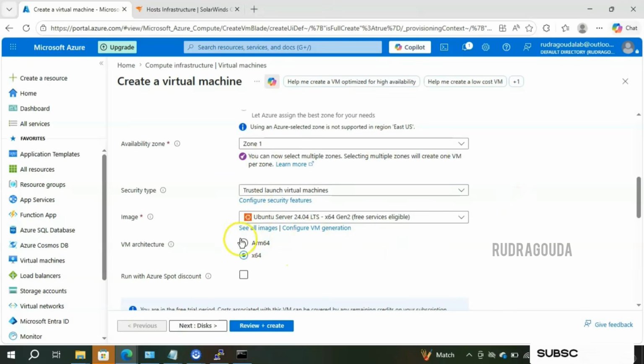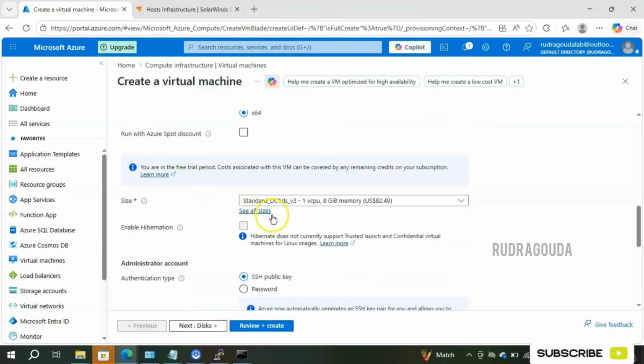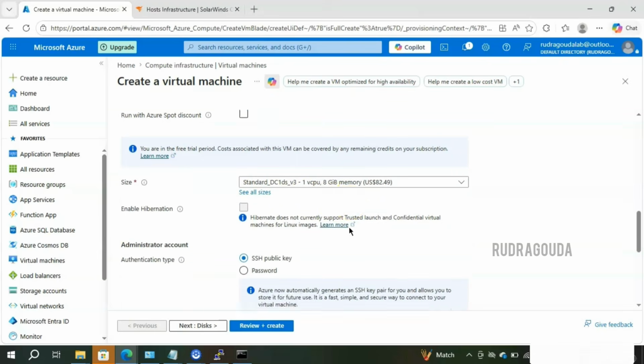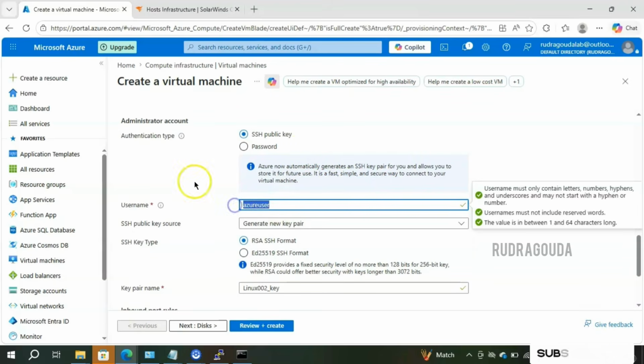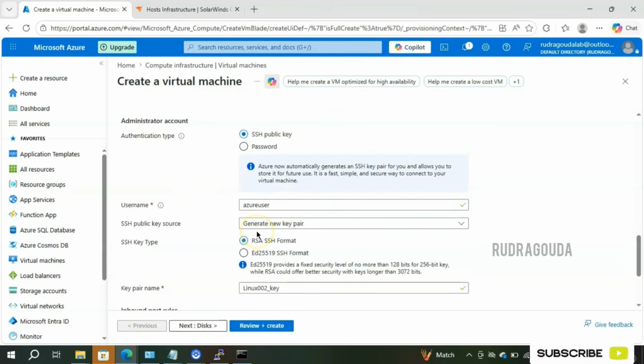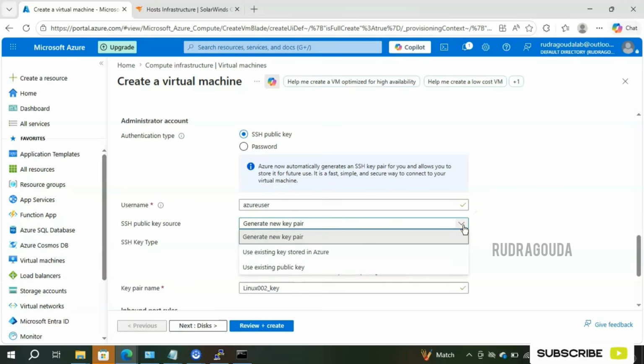So then I will not touch any of this information. I will leave it as it is. So I will take use of the image called Ubuntu Server 24.2.0, right? And size I have taken as one virtual CPU and 8 gigabytes of memory. Okay, so everything is good here. Username I have given as azureuser. And if you want to create a new key pair, just go for generate a new key pair. Or else if you want to use an existing one, then go for use existing key stored in Azure or use existing public key.